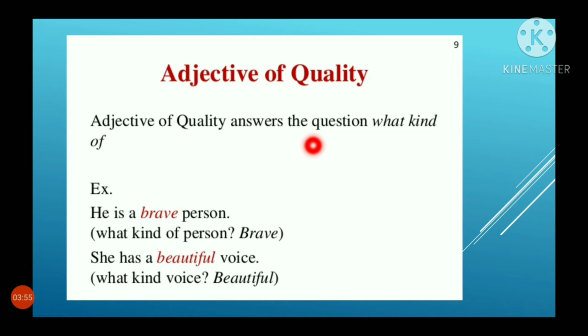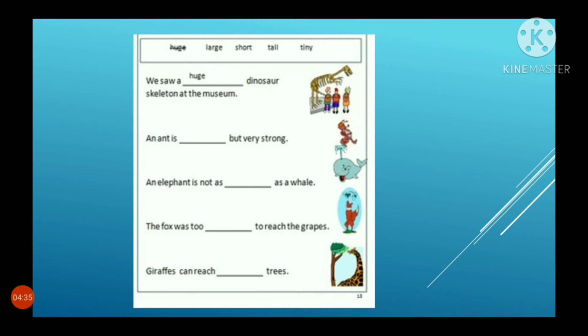Adjective of quality answers the question what kind of. What kind of a person you are, what kind of a boy you are, what kind of a girl you are. Are you a good girl? Are you a clever boy? These all are said to be adjective of quality. Example, he is a brave person. What kind of a person? Brave. Here, brave is an adjective of quality. She has a beautiful voice. What kind of voice? Beautiful. So this is adjective of quality describing the noun.